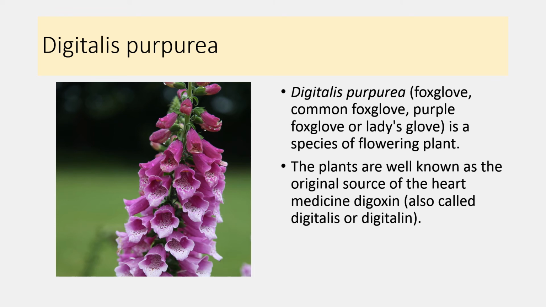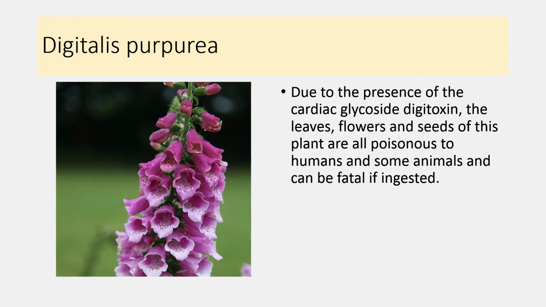Digitalis is derived from Digitalis purpurea. Digitalis purpurea is a species of flowering plant. Here we can see the flowers of the Digitalis purpurea. It is also known as foxglove, also known as lady's glove because of its typical appearance. All parts of the plant like leaves, flowers and seeds contain the cardiac glycoside digitoxin. Whenever ingested in large dosage it is usually fatal, but within the pharmacological dosage it is useful as a positive inotropic agent.